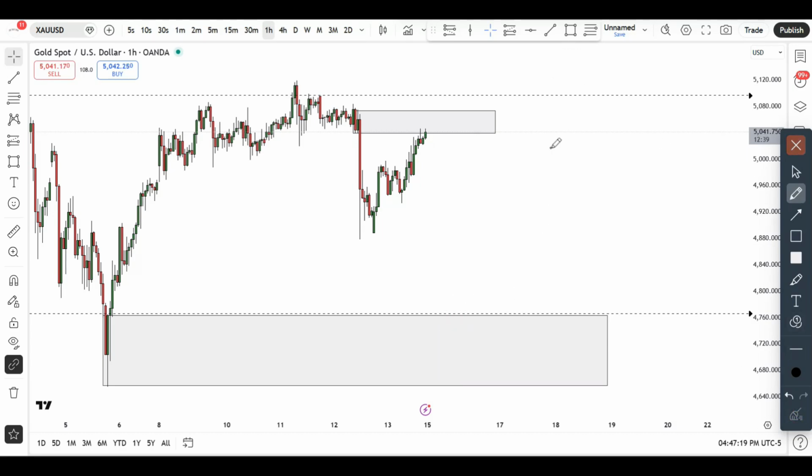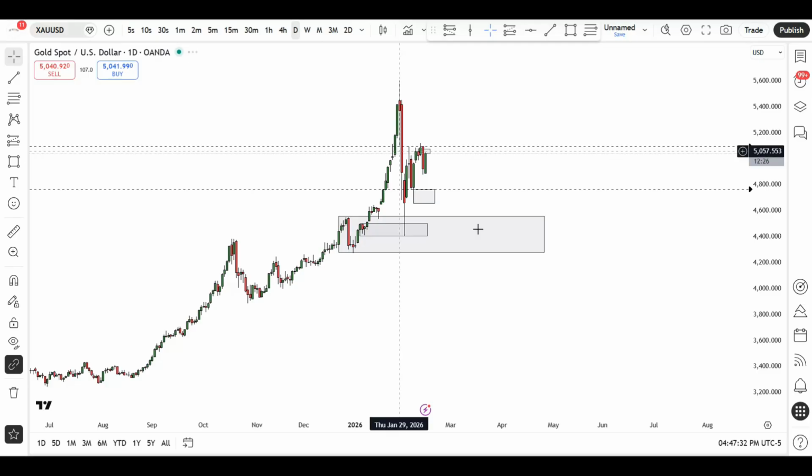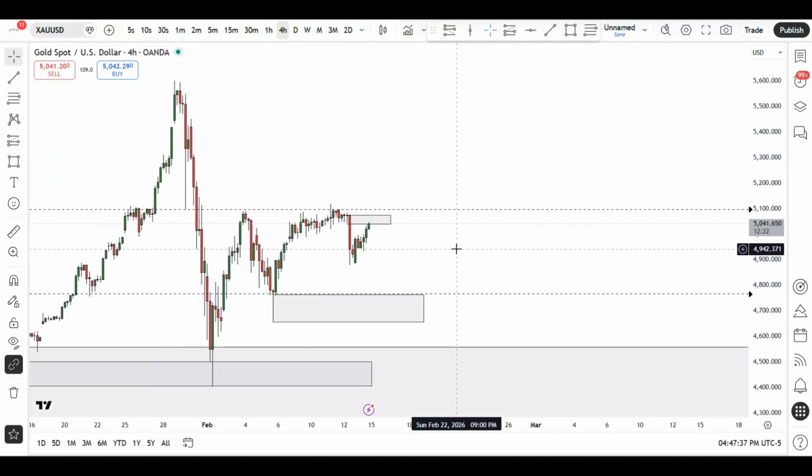Now, if that doesn't happen, and let's say the market just continues to push to the upside, breaking these particular levels that we have here, then I'll be looking for demand zones that form on the smaller time frames to start going long in this particular instrument. All right, so that's pretty much it for gold. Not much. Like I said, the market is pretty much bound right now.